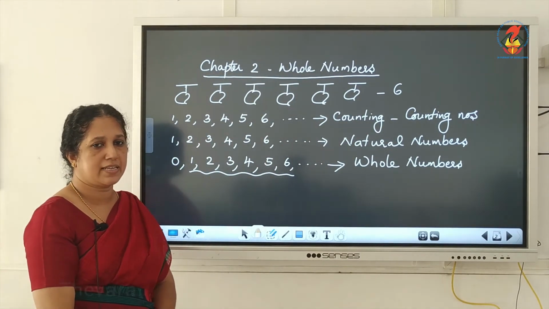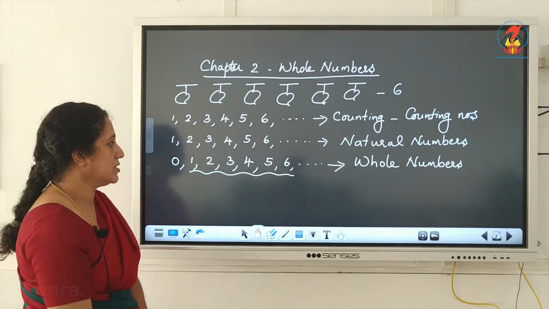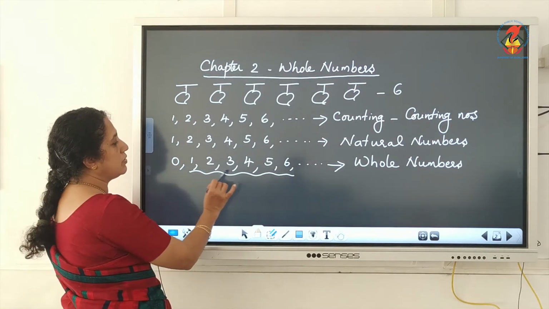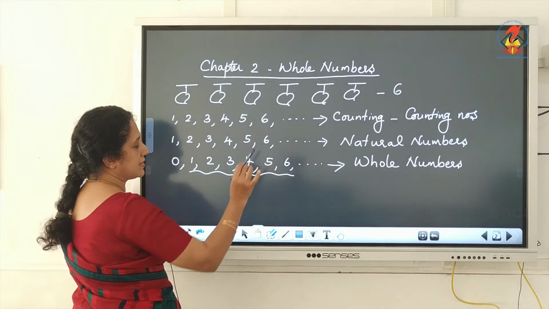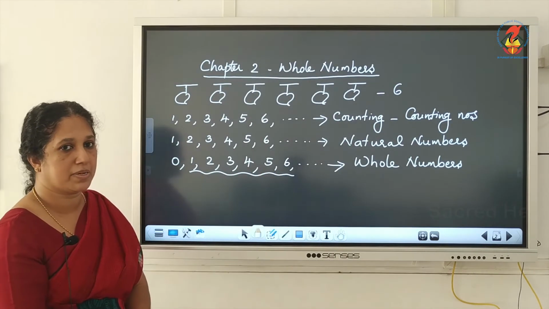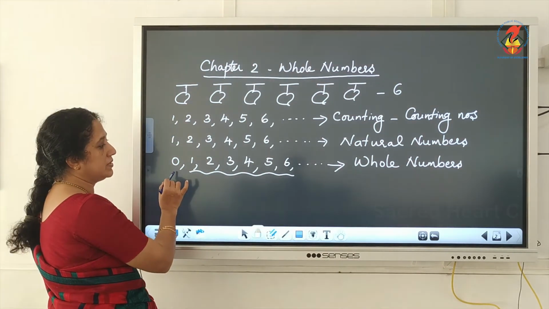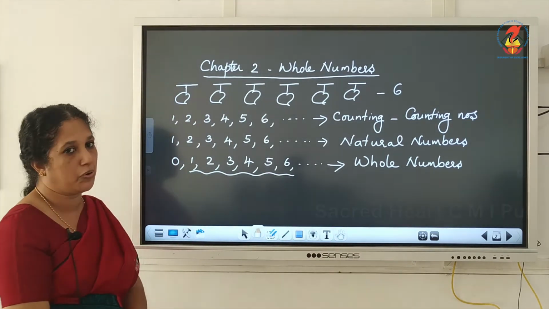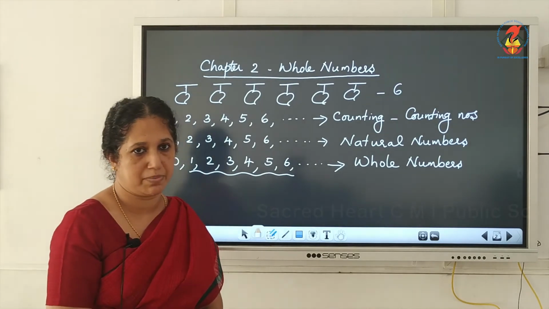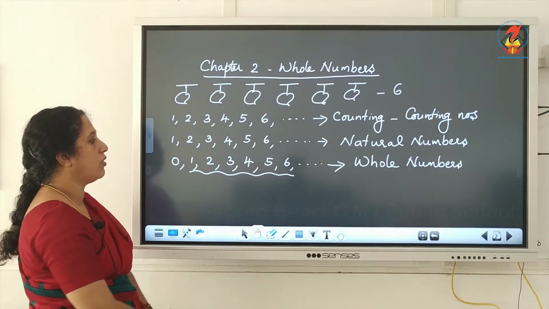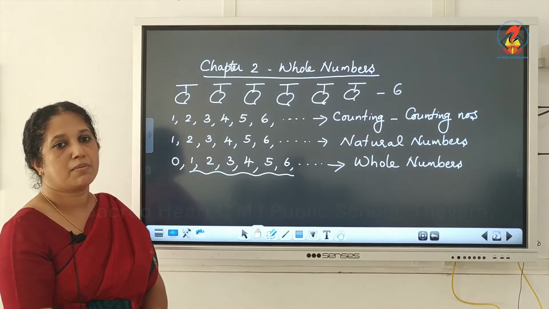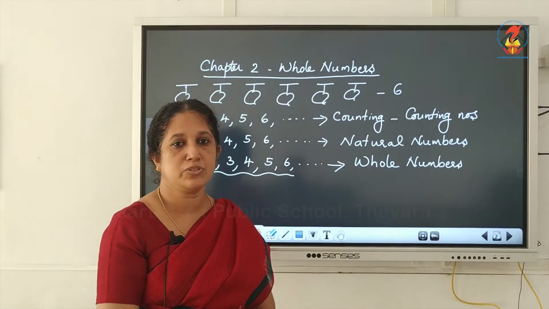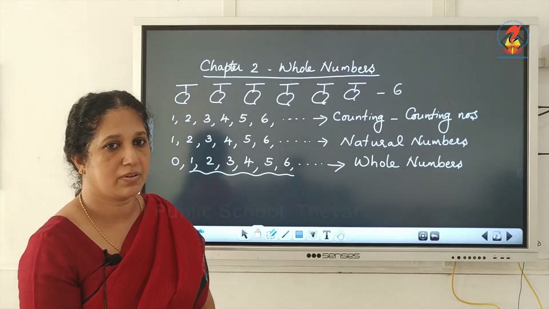Why are we saying it that way? Because whole numbers means 0, 1, 2, 3, 4, 5, 6, etc., and 1, 2, 3, 4, 5, 6, etc. are known as the natural numbers. Then what about 0? Is 0 a natural number? No. 0 is a whole number. So all whole numbers are not natural numbers, but all natural numbers are whole numbers.